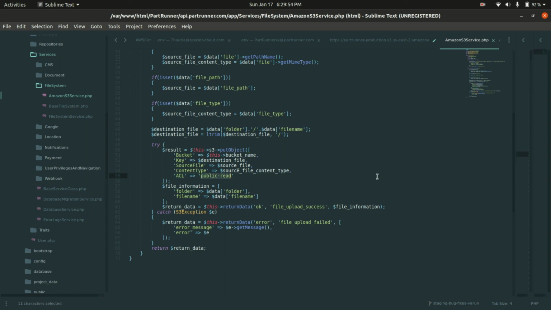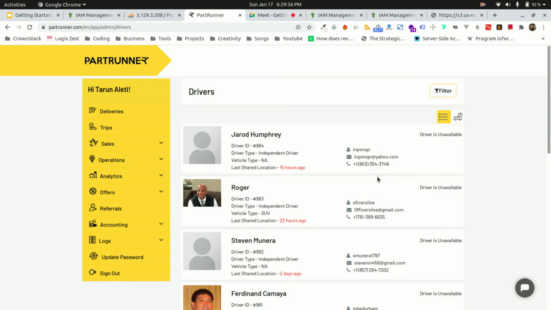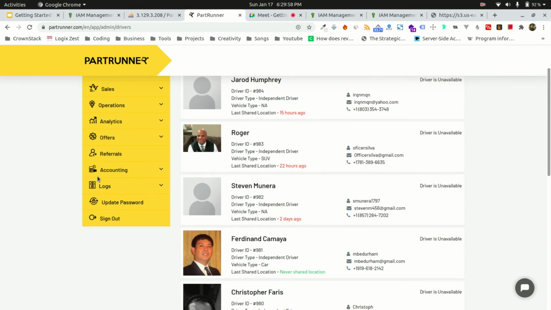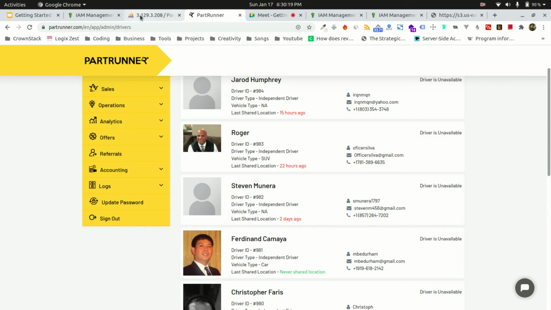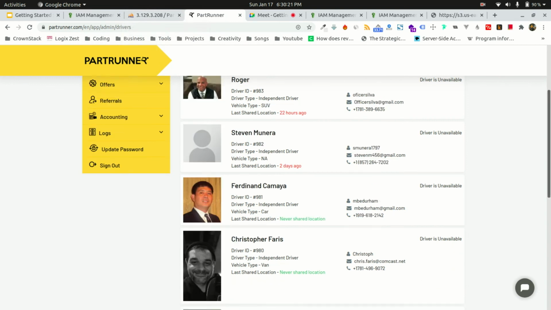So that's why this file is readable, because whenever I was uploading it using my backend, while creating this file, I explicitly told Amazon S3 to please make it public read. So this is programmatic access to Amazon S3, telling it that this file is public read. If you comment this out in your code, you can create private files also, that only you or only some users can access.